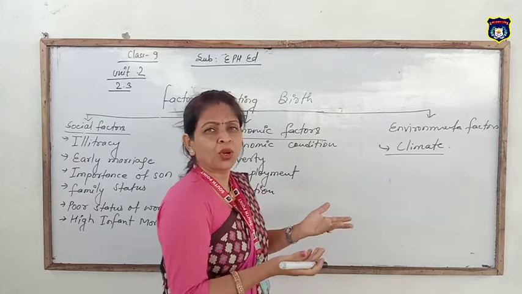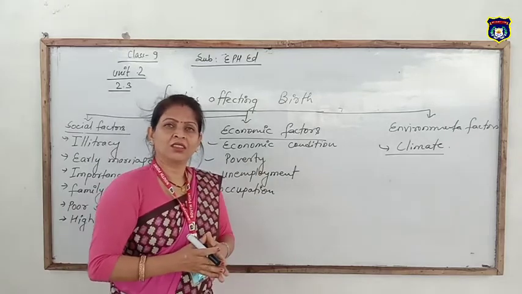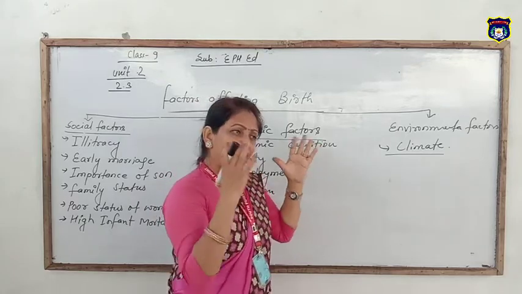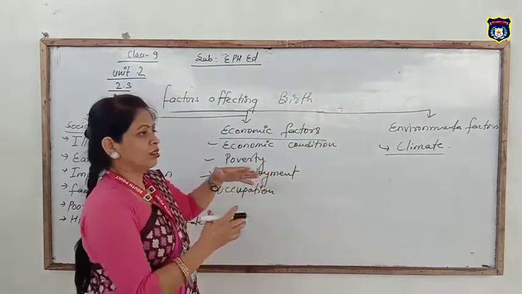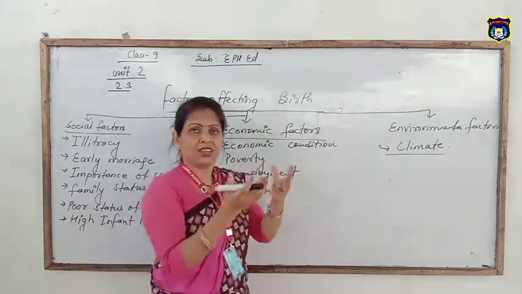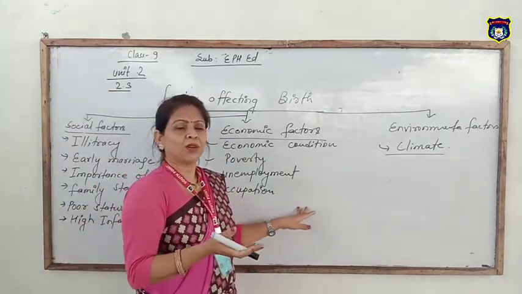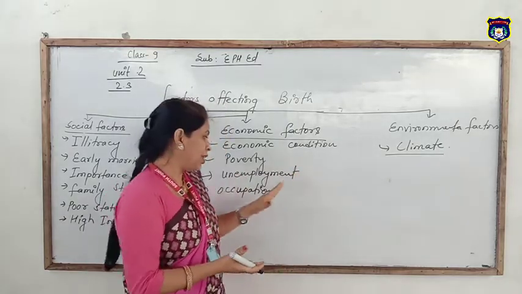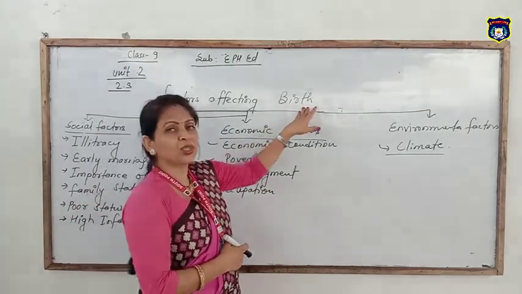Other is occupation. There are foreign jobs, there are home jobs, there are regional jobs, there are center jobs, there are local jobs. Mainly the people who engage in agriculture, who engage in local or regional jobs, have to stay at their home, but the foreigner has to stay out of home. People in regional jobs have to stay outside of the home, and in their families there is a smaller number of children, but the people having occupations like farming stay in their home, and due to the nature of the occupation, they bear more children, and the birth rate is going to be high.